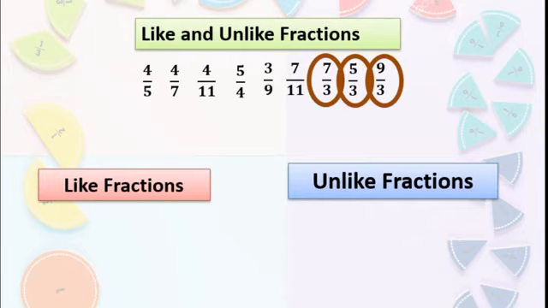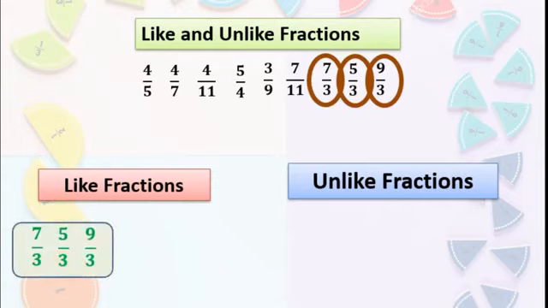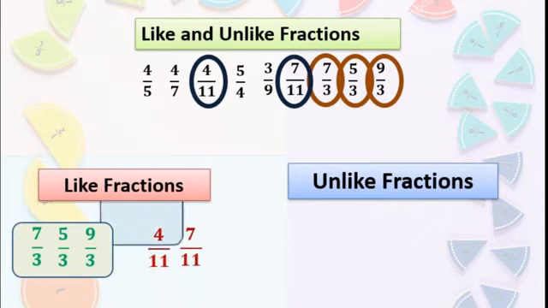Now dear students, these three have some similarities. Can you guess? Yes, you are right. They all have 3 in their denominator. So they are called like fractions, that we will write here under the like fraction column. Now some more are there. See, 4 upon 11 and 7 upon 11. They are also like fractions. So I have written them under the heading of like fractions.